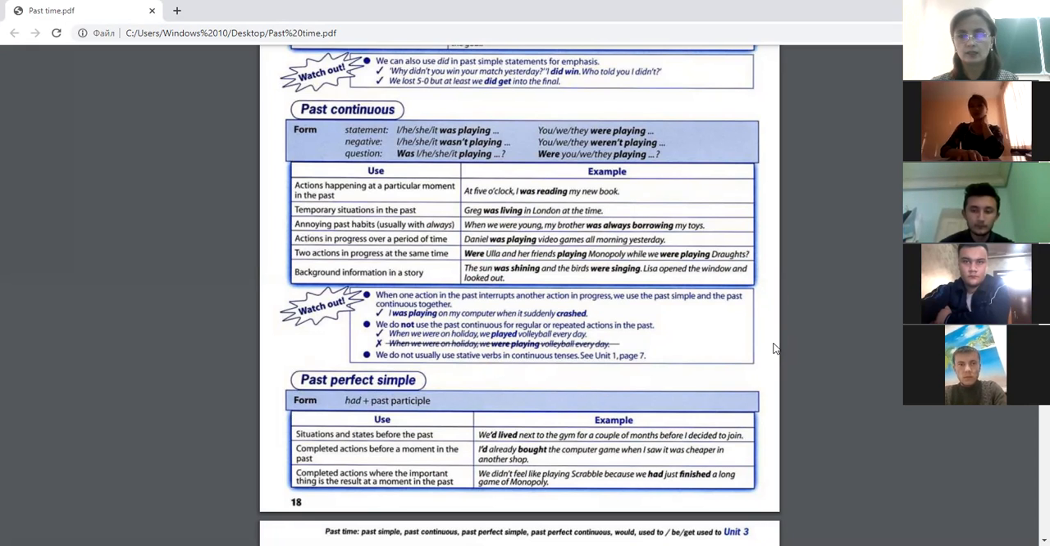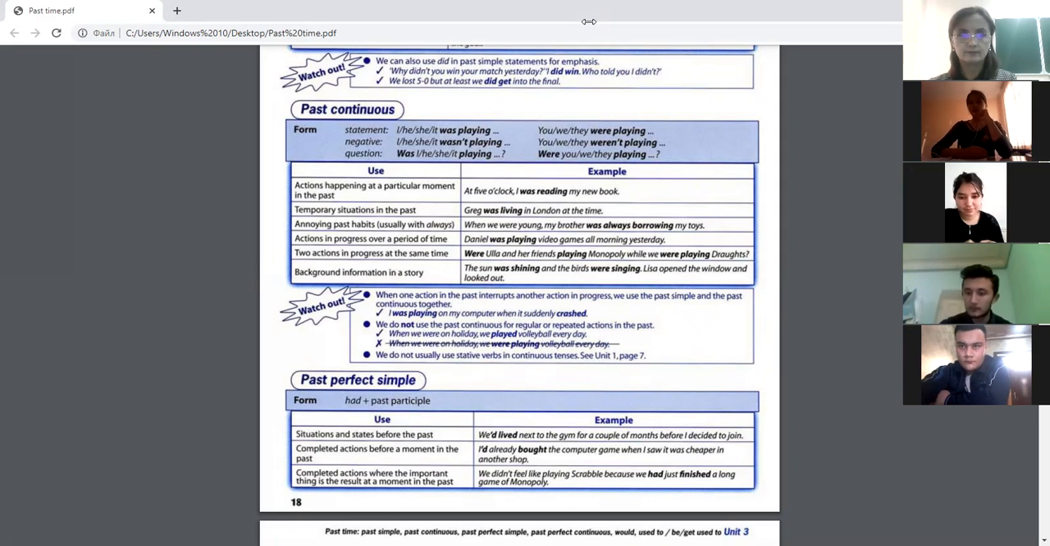Dilnura. Lola was reading a novel. Dilnura, please pay attention. Your example should be an interrogative sentence in past continuous tense. Question. Try to form a question in past continuous. Was Lola reading a novel the whole summer last year?